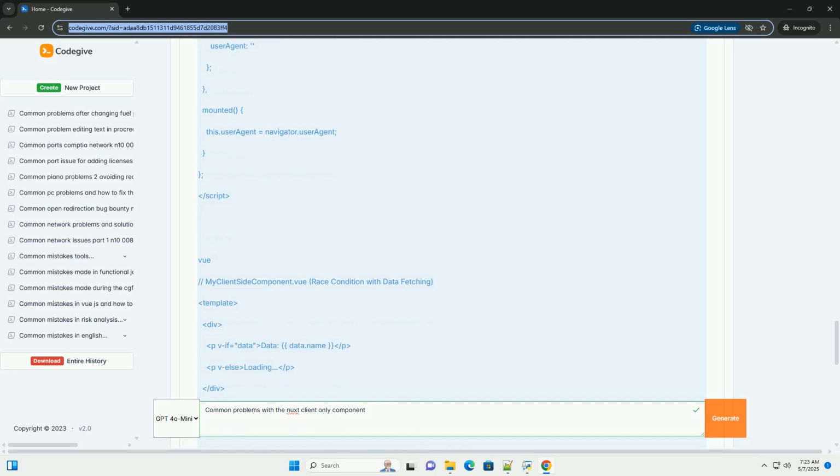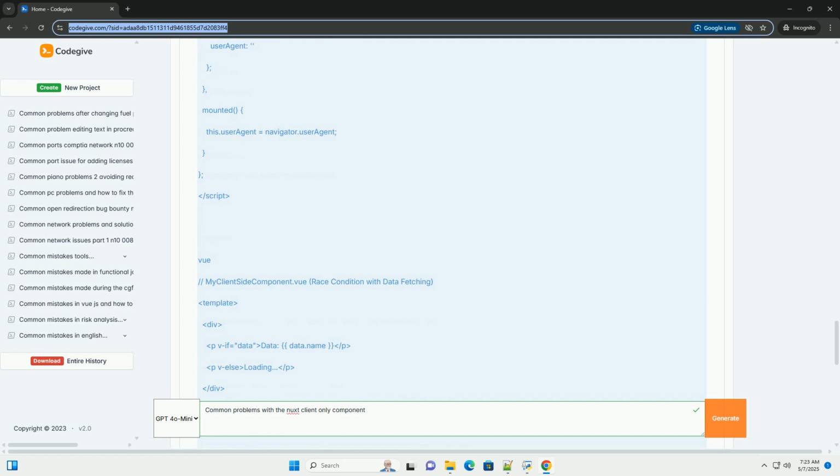Solutions. Consistent data. Ensure that any data used to render the component is the same on both the server and client, if possible. This often involves careful management of API calls or state management. Avoid relying on browser-specific information during SSR. Move all logic that depends on window, document, or other browser APIs into the mounted hook or a custom lifecycle hook that only runs on the client.